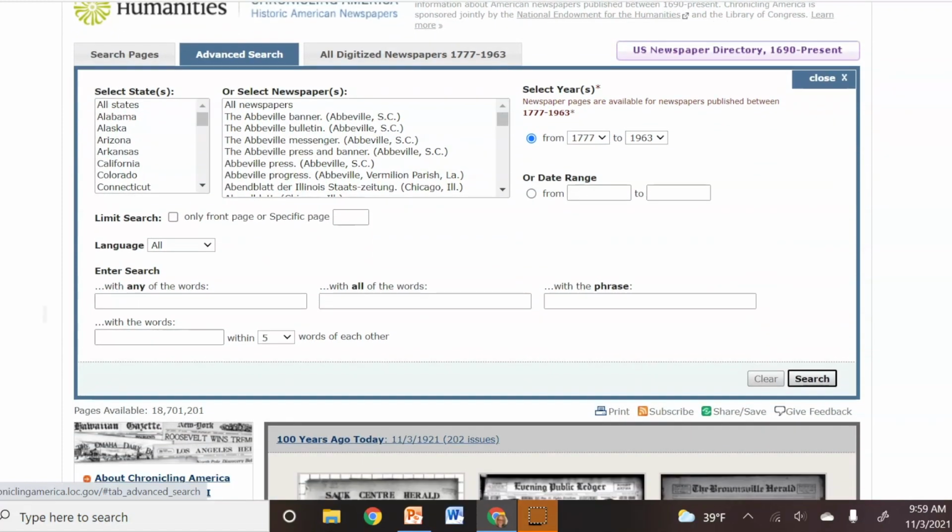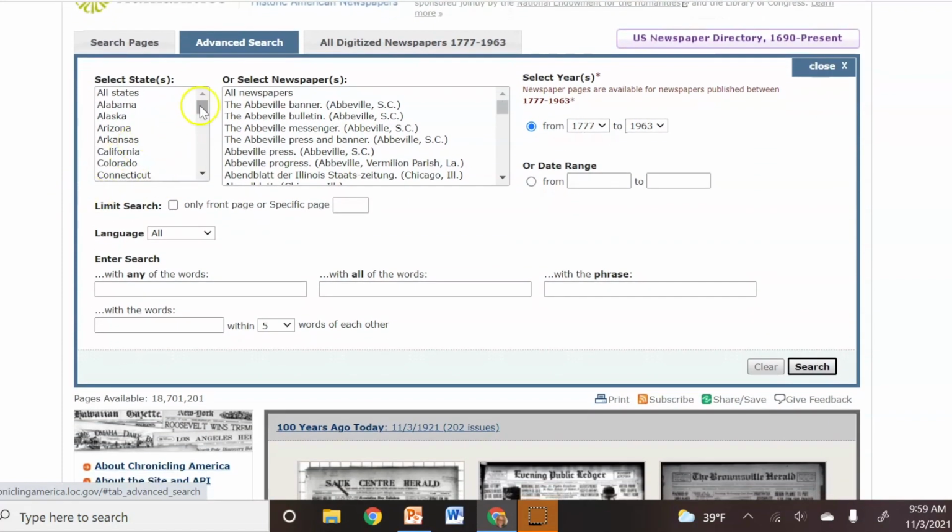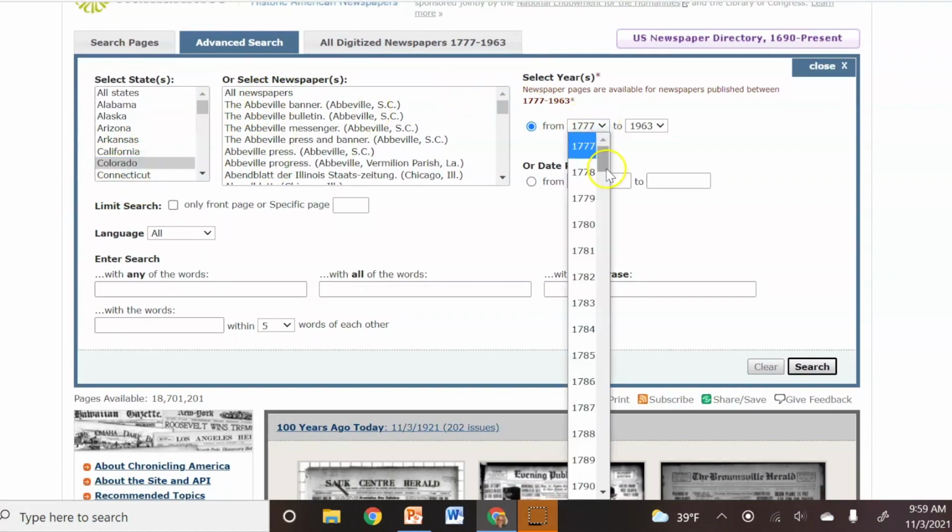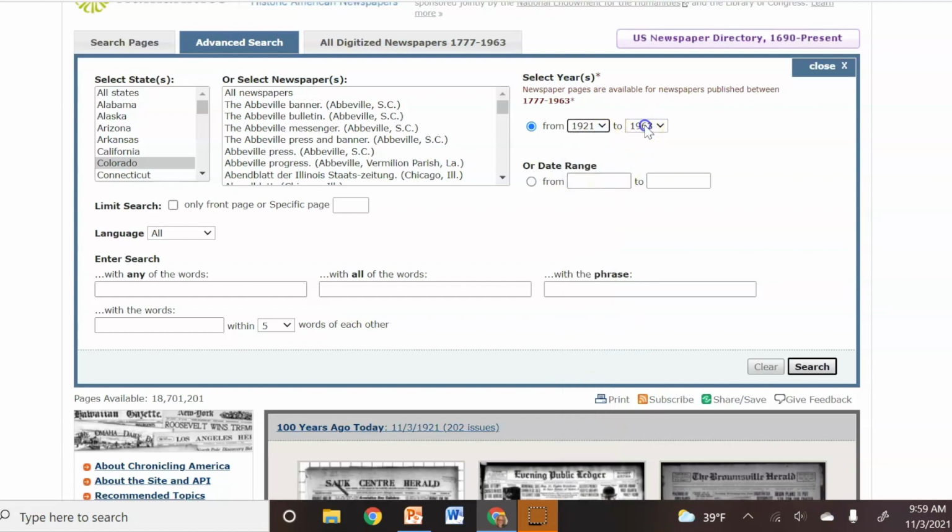So now I'm going to repeat the search process that I used earlier. I don't know the newspaper title I want, but I'll look for Colorado. And now I can narrow down even further the date range I want. I'm interested in finding newspaper coverage about the 1921 Pueblo, Colorado flood.